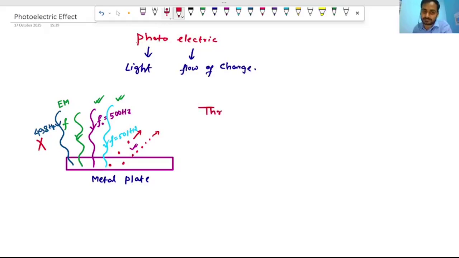So we will write the definition of threshold frequency.